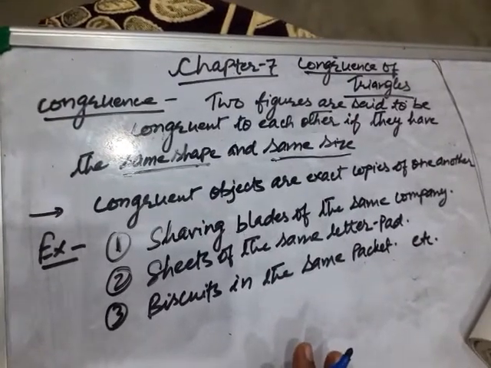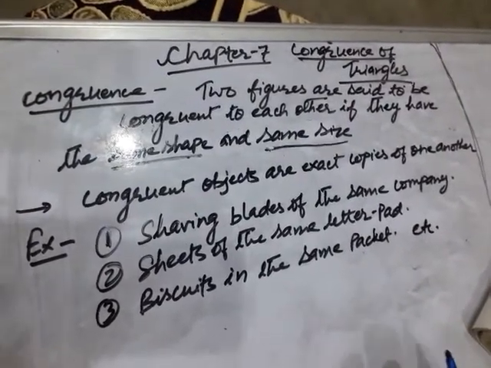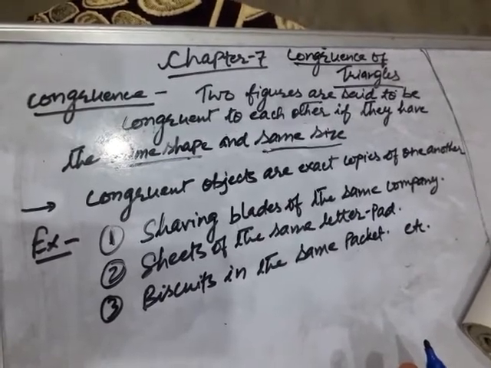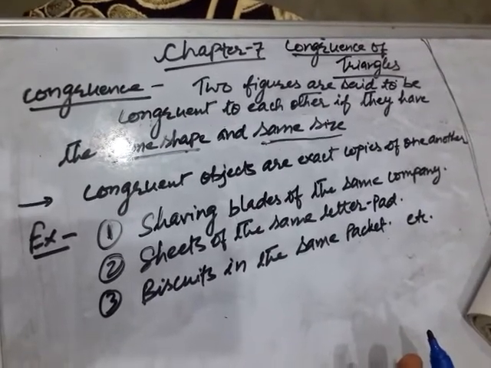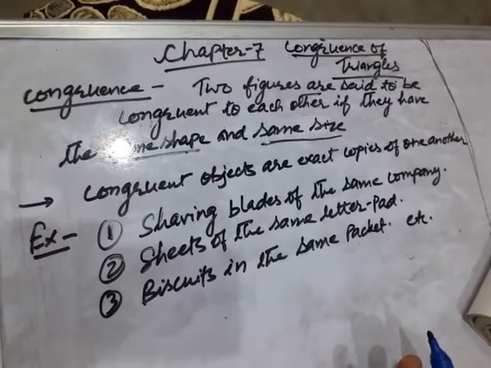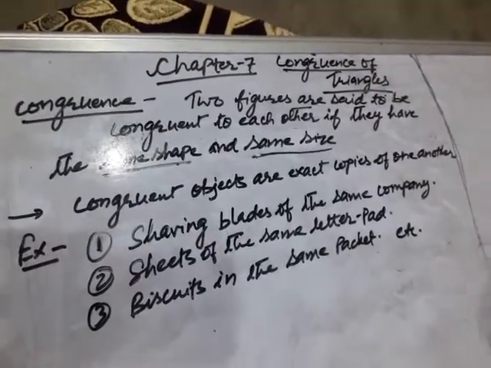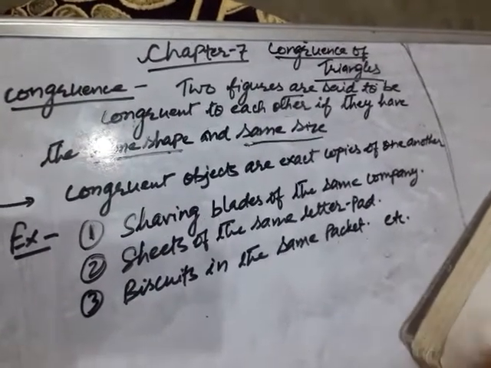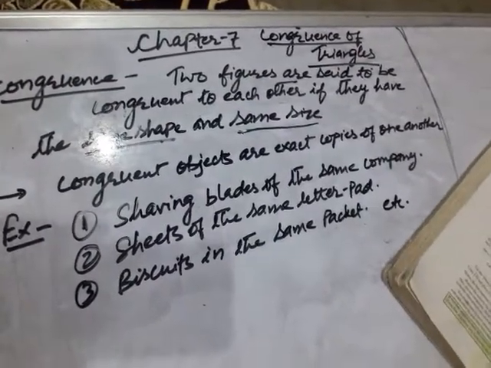So did you understand congruence? Congruence is the relationship. If two figures are in congruence, then we say that both the figures are congruent because they have the same shape and same size. Okay, children, what is the next part? Next part is congruence of plane figures.